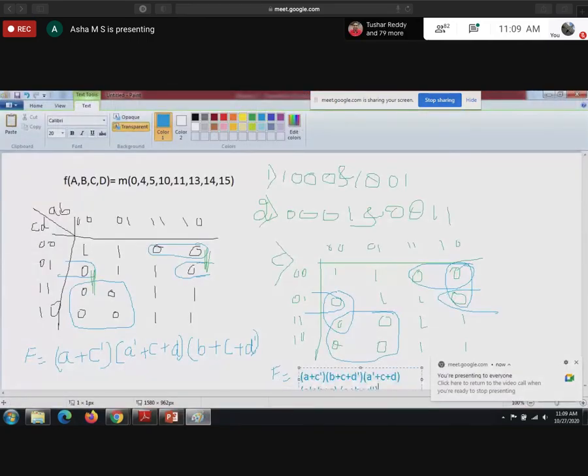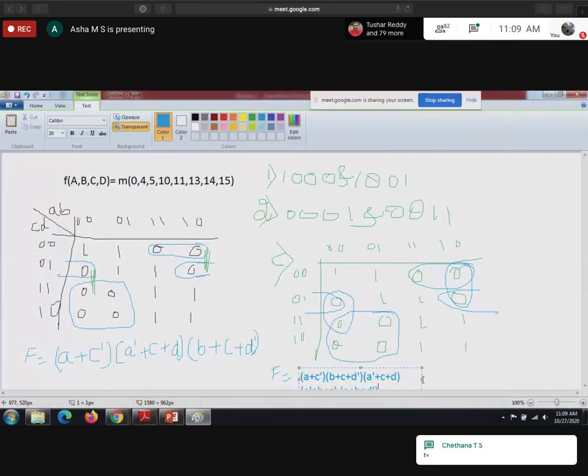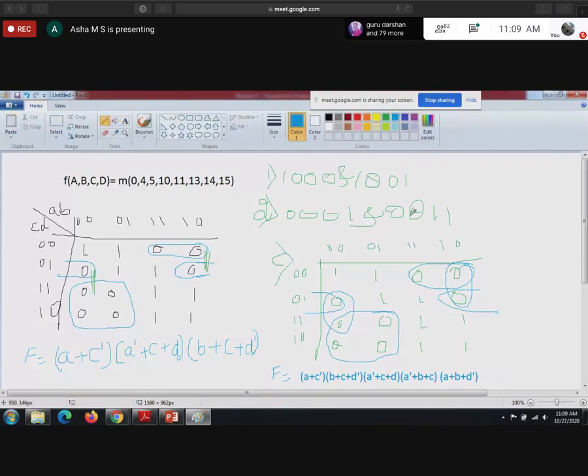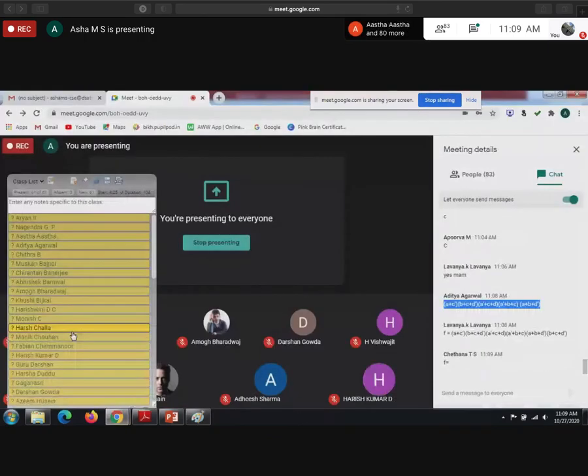Check once. See, A bar plus C is common. B C D bar is common. A bar C D is common. Last 2 we'll see which answer was given by Aditya. For this pair we will be getting A bar plus B plus C. Yes, correct. For this new pair, we will be getting A B D bar. Yes, Aditya, it's correct. Now, when you check once, you check your answer.